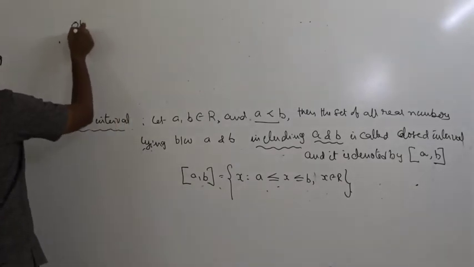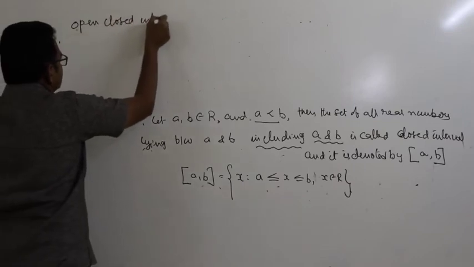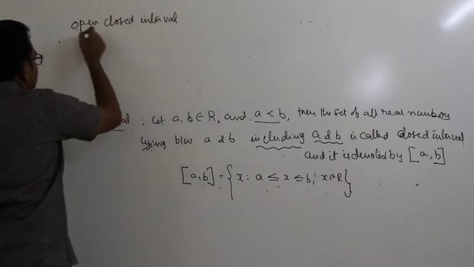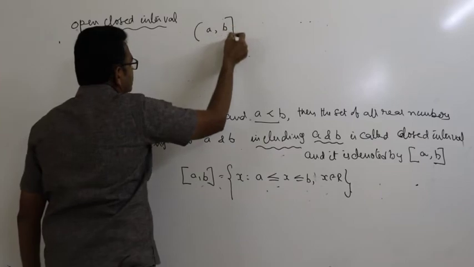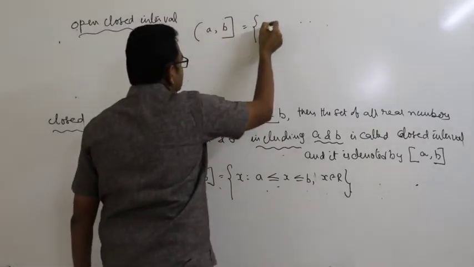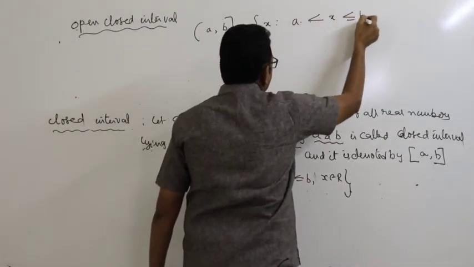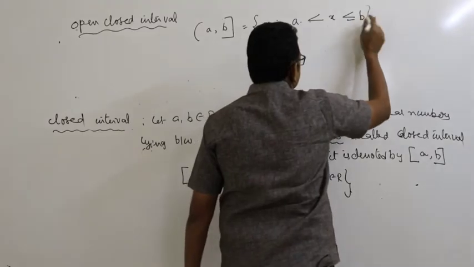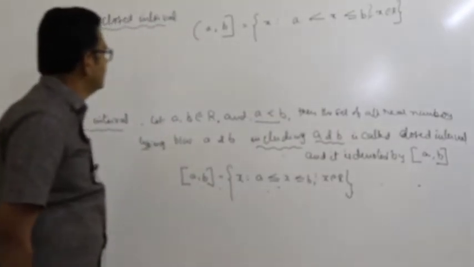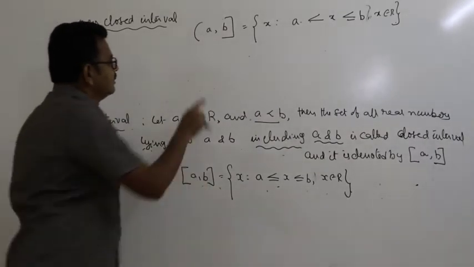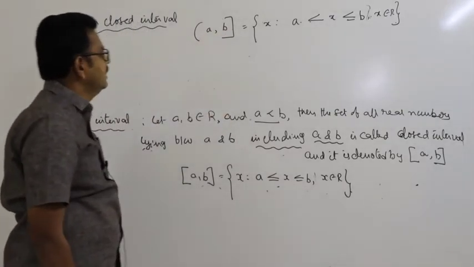Next one, open closed interval. That means what? This side is open and this side is closed. That is equal to x such that a less than x less than or equal to b, where x belongs to R. This is called an open closed interval. That means excluding a and including b.